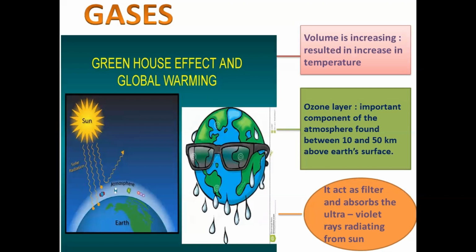Several times teachers ask questions like, what is the importance of the ozone layer? Or, what will happen if there is no ozone layer on the Earth's surface? You have to answer accordingly.